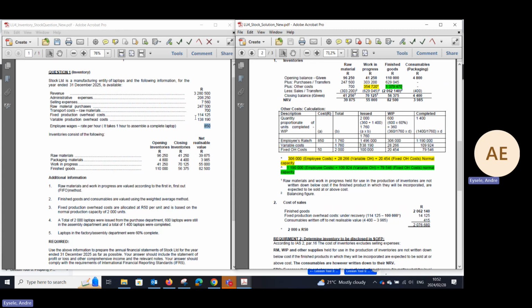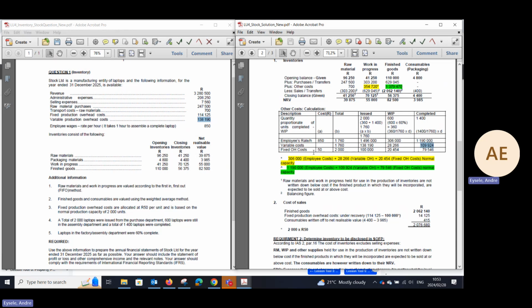Well, they've also given us 138,190, which is variable cost. Yet again, we need to split the 138,190 between the units that we have completed and what is attributable to work in progress, only 60% complete. Again, colleagues, we will take 138,190 times 360 divided by 1,760, which is 28,266. 138,190 minus 28,266 is 109,924. Now, an easier way to calculate that.